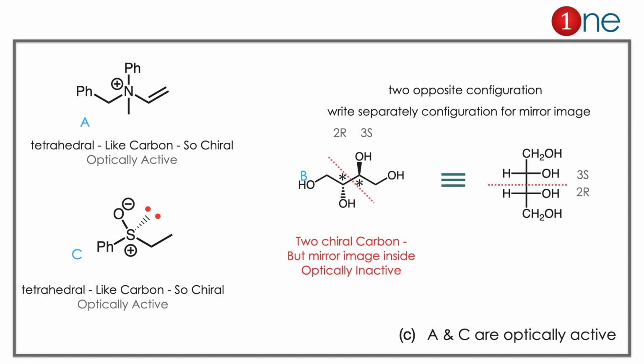Then let us see B. B has 2 chiral carbons, but it's optically inactive. Let us see how this is possible. You should try the configuration. If they are reversed to each other, there is the possibility of a mirror plane, because a mirror plane always has opposite configuration. So if you redraw separately, you might get the mirror plane in the middle. So it's optically inactive. A and C are optically active, B is optically inactive. The concept you should know is that even though it has chiral centers, it can be optically inactive.